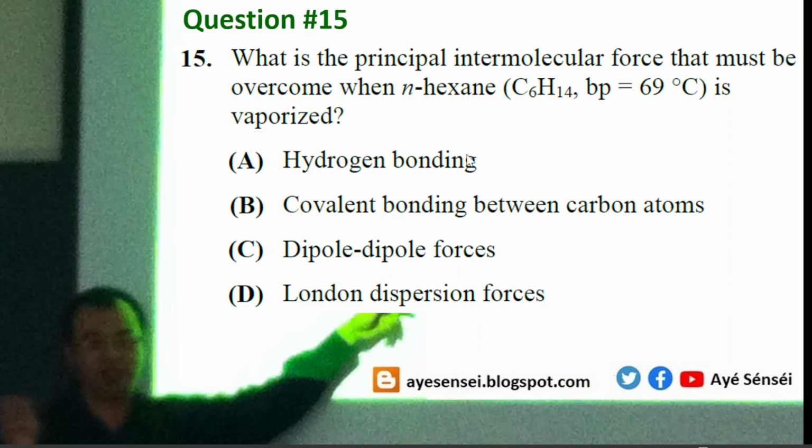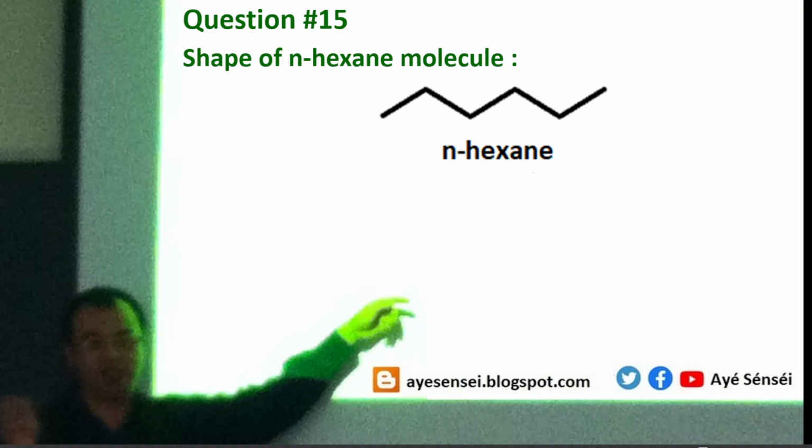What is the principal intermolecular force that must be overcome when N-hexane is vaporized? To answer this, it is important to know the structure of the N-hexane molecule first. This is the structure of N-hexane. Let's see option A, hydrogen bonding.